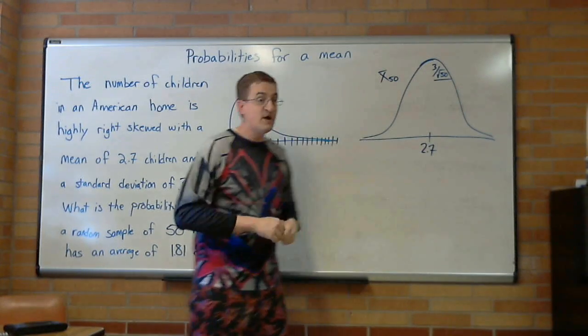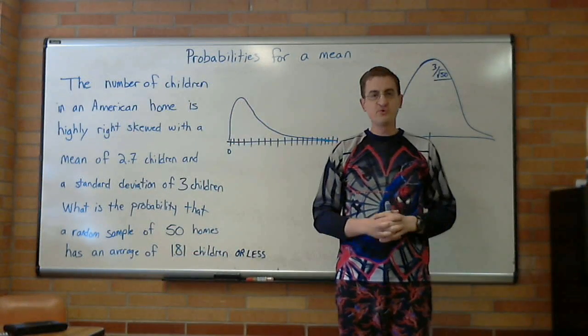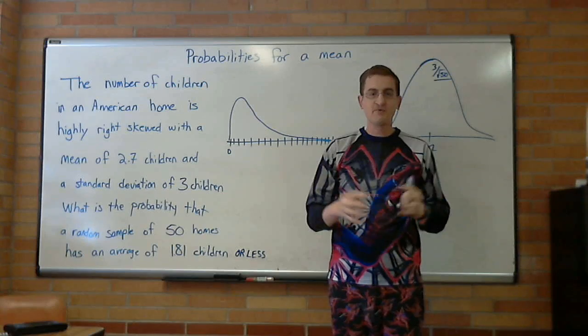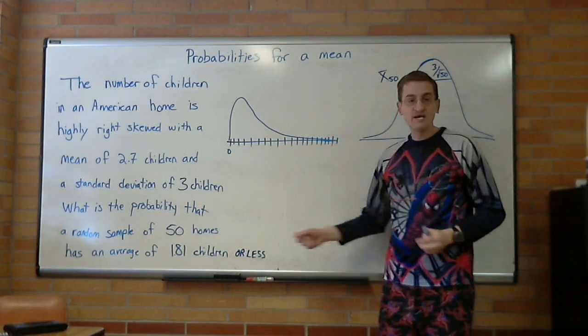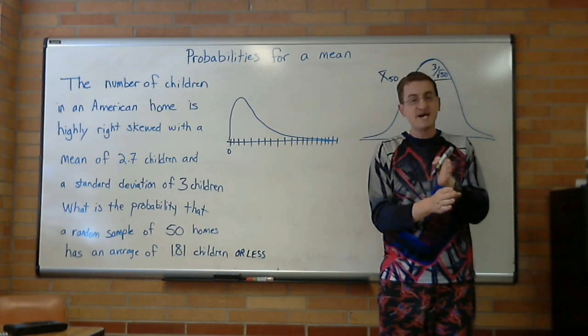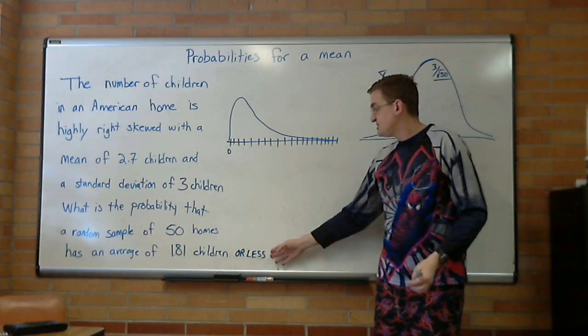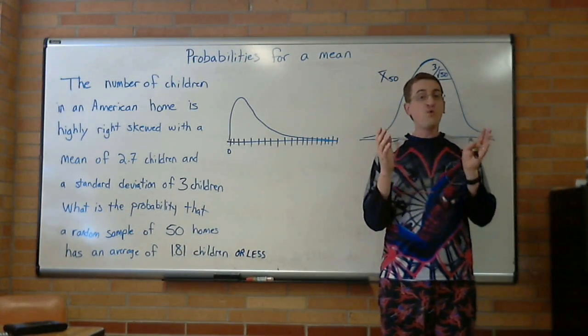So I want to know the probability of, and this is what happens when I'm recording a video and I realize a mistake partway through it. I just pause it, and now I've fixed it. I need to say or less because if I just say the average of 1.81, well, that's an exact value for a continuous distribution. I need the or less. Okay, so I want an average of 1.81 or less, and here's why it matters.